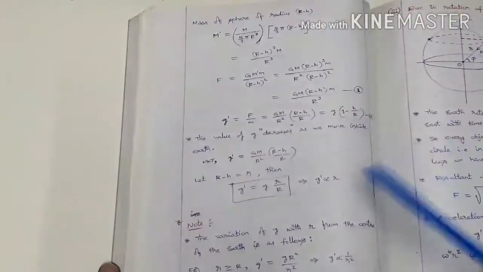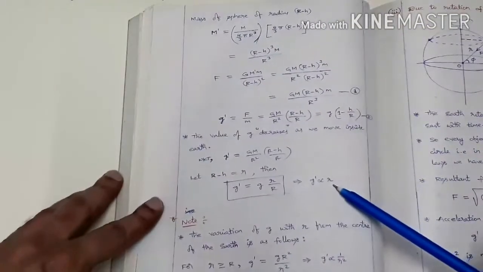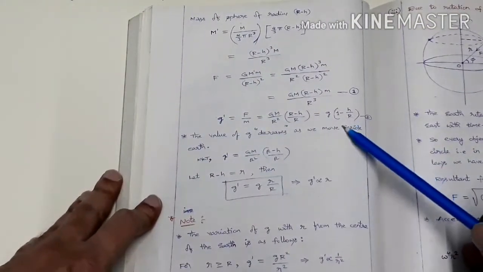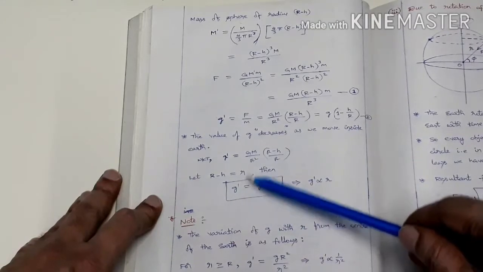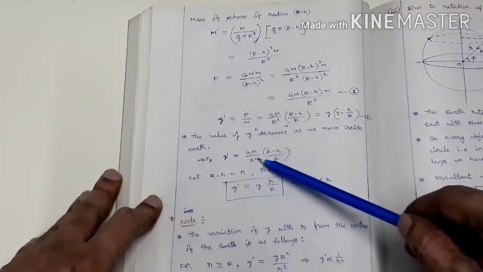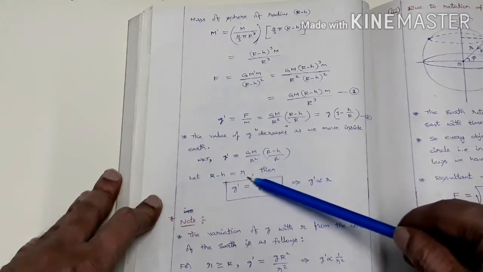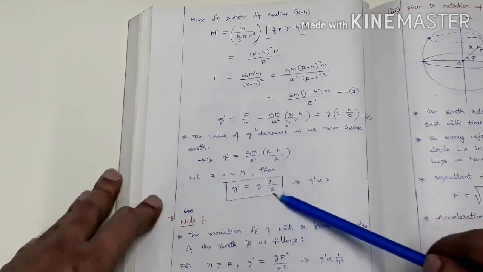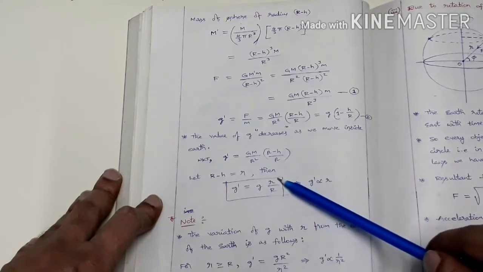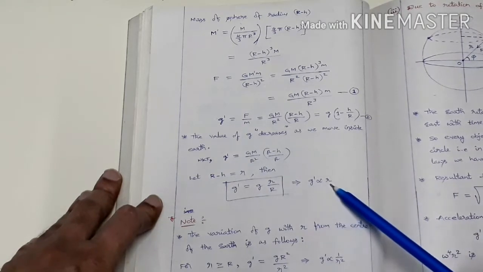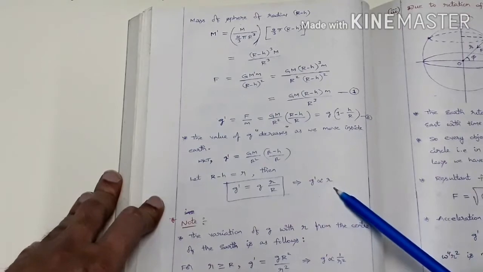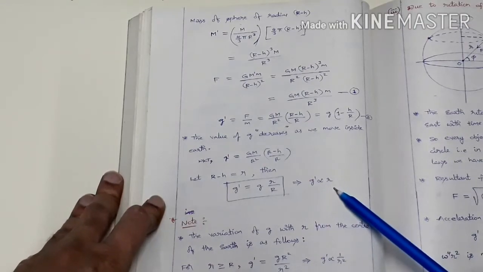It is clear. So let us express this in terms of small r here. So g dash equals GM by R square into R minus h by R. Putting this R minus h equal to small r, we will be getting g dash equal to g by R into small r. So here g dash is directly proportional to r. What is r here? r is the distance from the center of the earth.